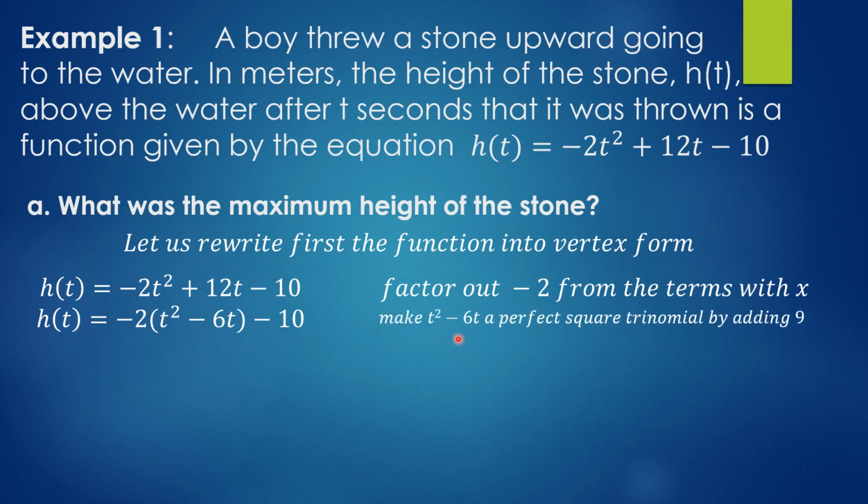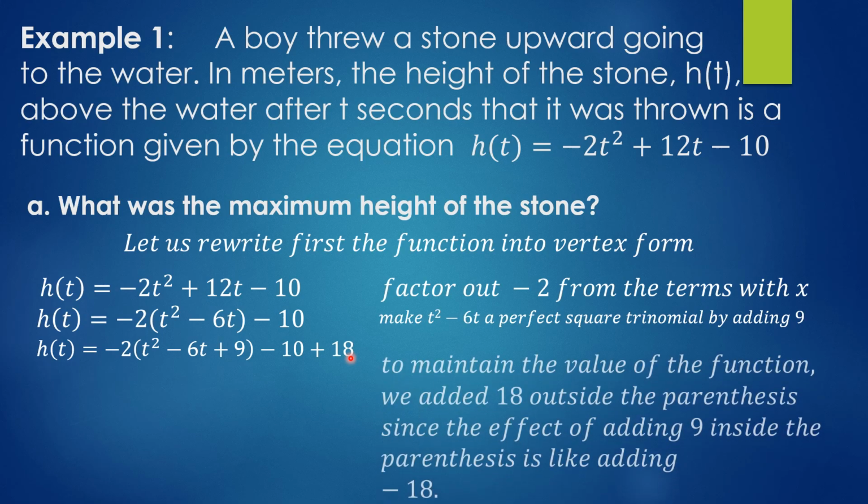Make t² - 6t a perfect square trinomial by adding 9. That is from the formula (b/2) raised to 2. -6 divided by 2 is -3. -3 times itself is 9. -2 times 9 is -18. We have added -18 to the equation. So let us add 18 to the equation so that there will be no effect to the value of the equation.